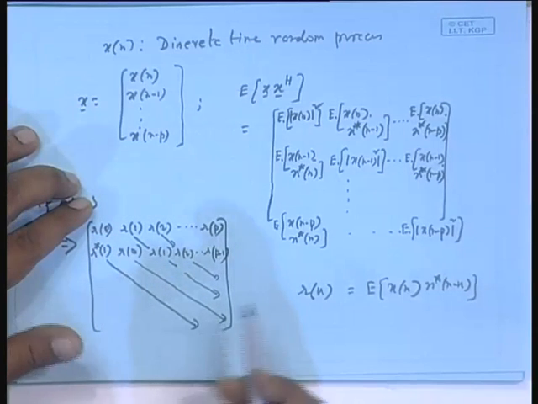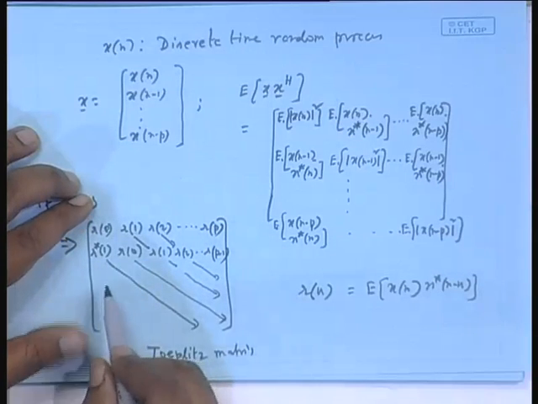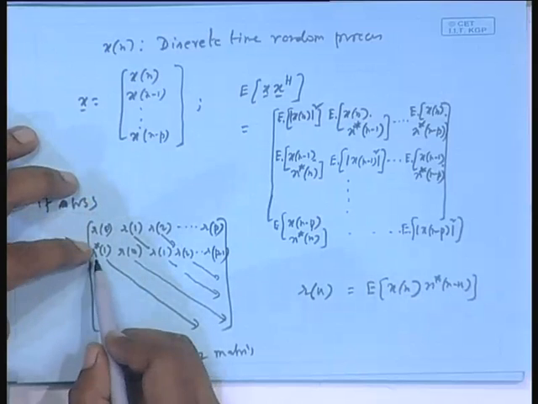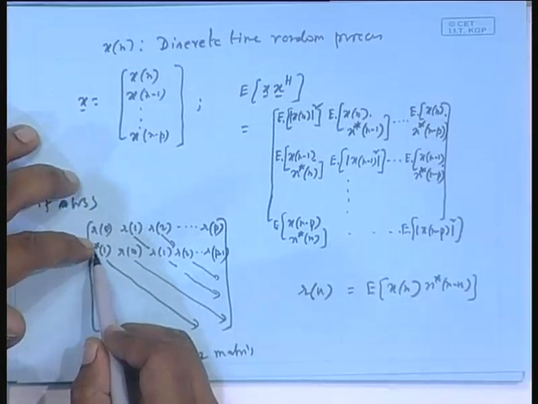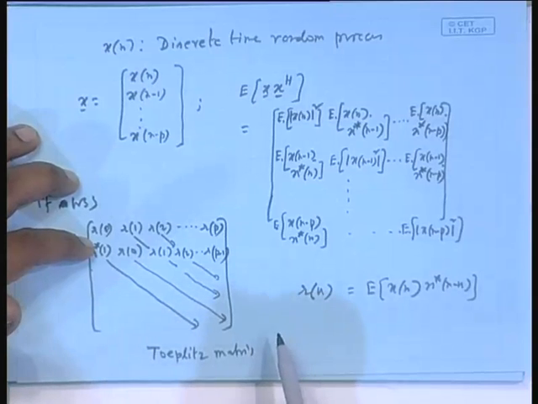This kind of matrix is called a Toeplitz matrix. This is a special case, about the Hermitian Toeplitz. In the case of Toeplitz, this may not be R star 1, it could be anybody, A. So, A. This next one could be B, B. That is the general Toeplitz matrix.